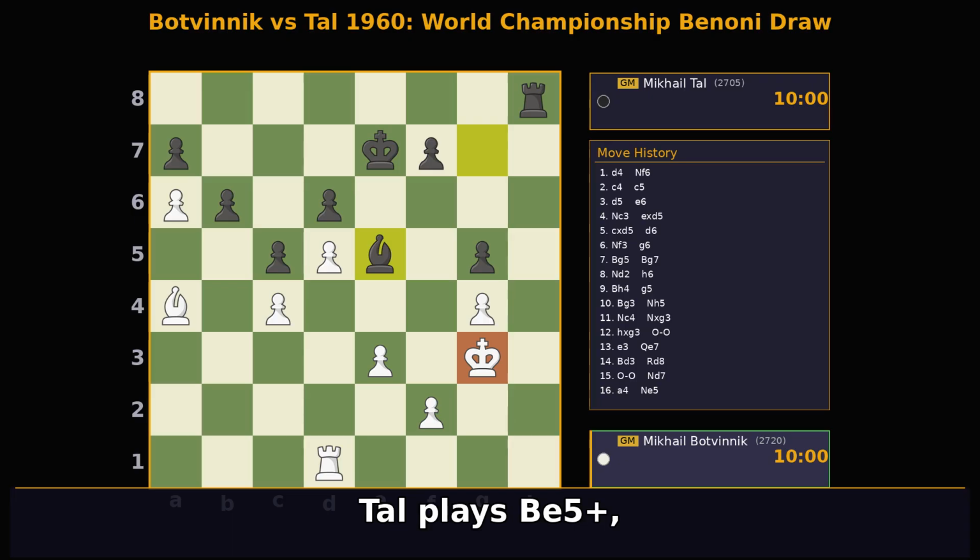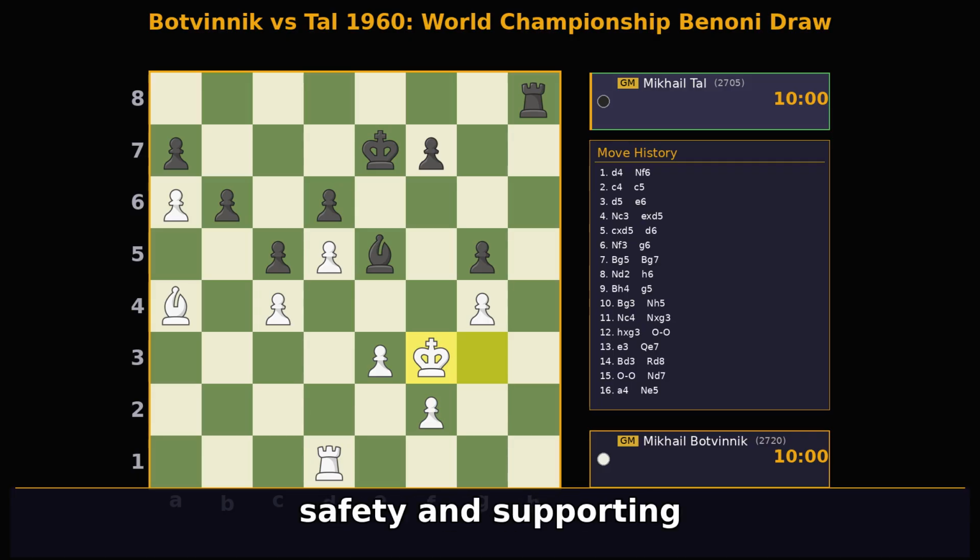Tal plays b5+, a tempting move to open lines for his f-pawn. Had he played f4, bf6 would follow. Botvinnik moves his king to kf3, bringing it to safety and supporting his pawns.